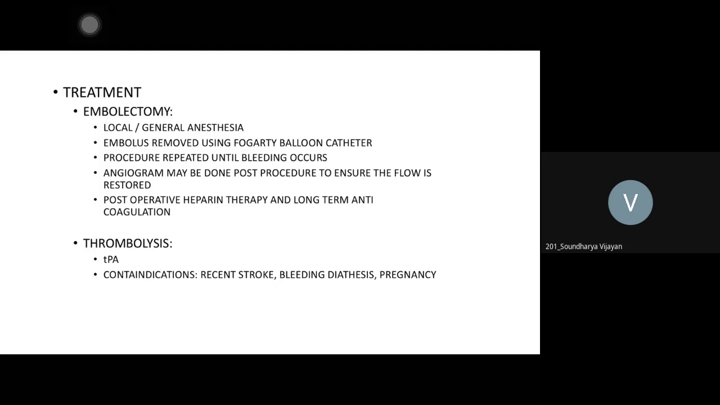How can you diagnose an embolic phenomenon? What do you do if a patient is suspected to have angina? What is the investigation done for such a patient? Anybody? For angina, angina pectoris.